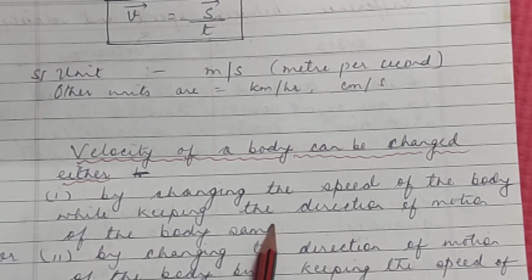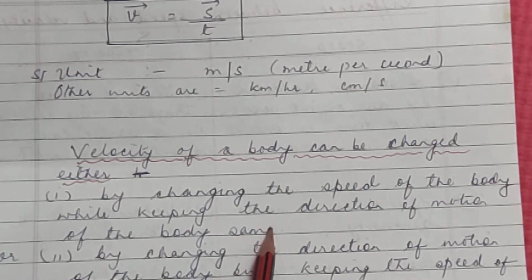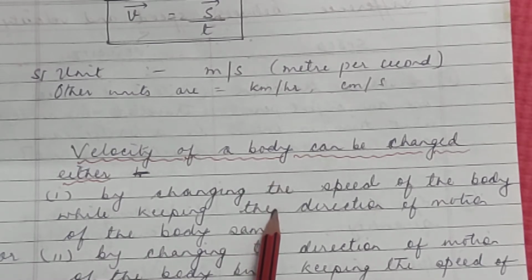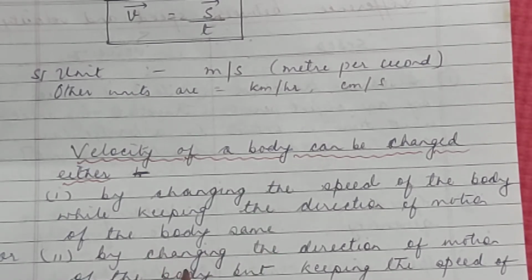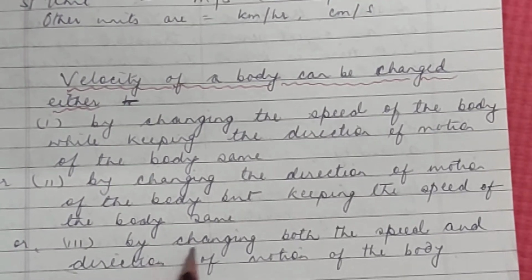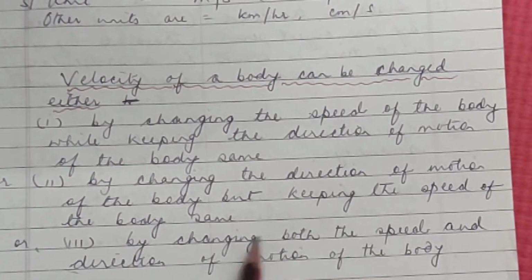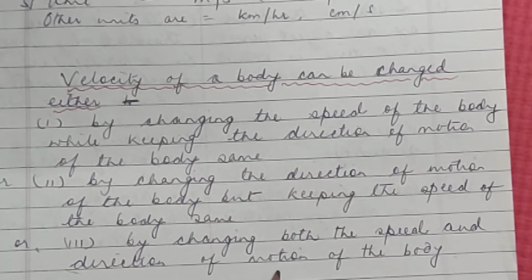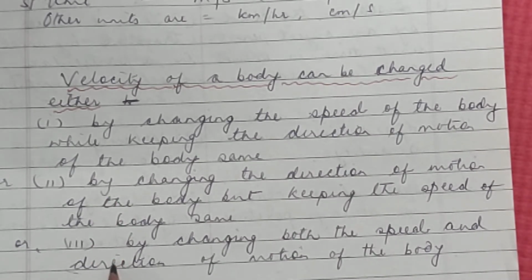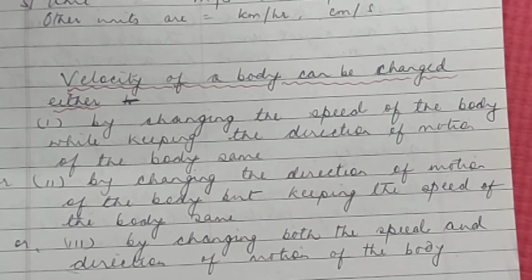Suppose you are moving in a straight line on a straight road, but your speed is changing, then you are changing the velocity of an object. By changing the direction of motion, if your direction is continuously changing but the speed remains the same, then also velocity is changing. And third is by changing both the speed and direction of motion of the body. So these are the three ways in which velocity of a body can be changed.